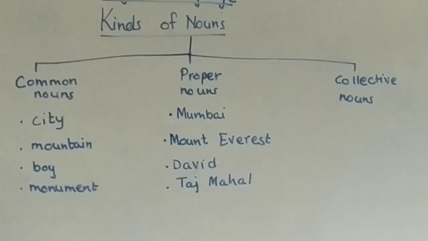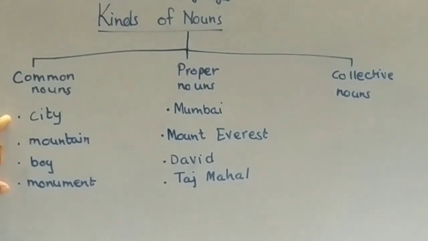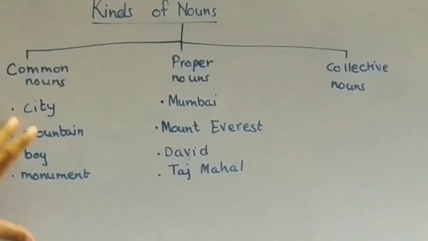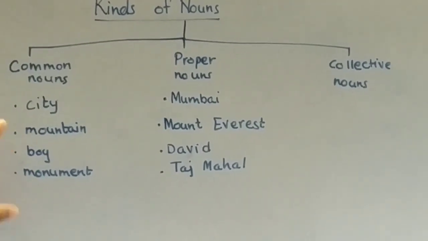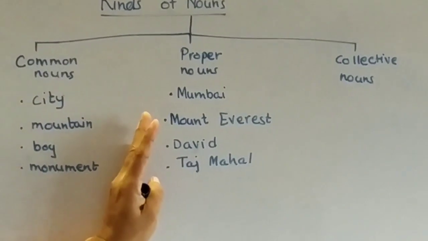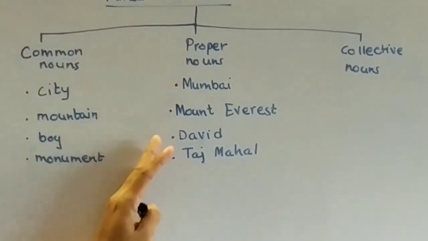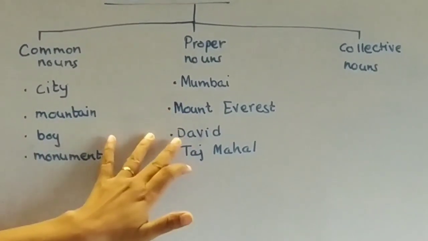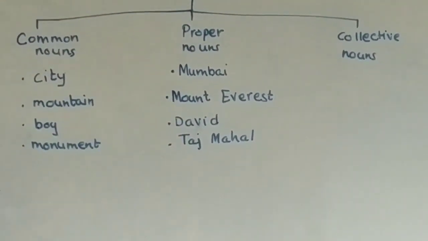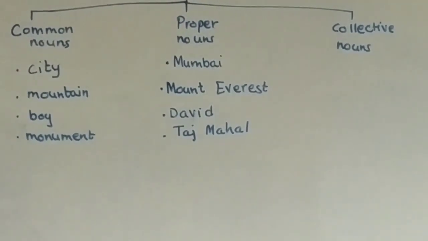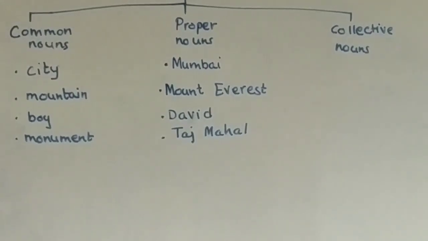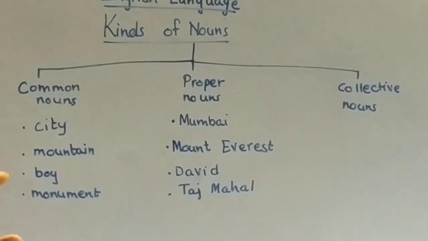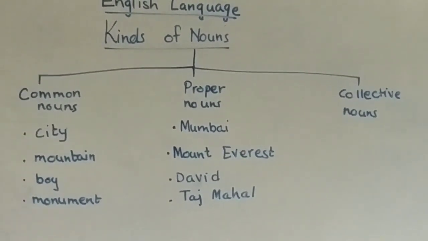So you see, city, mountain, boy, monument. These are all what? Common noun. And special name given to it is what? Proper noun. And notice here that proper noun always begins with capital letter. That special name given to that city, mountain, boy, monument, always begins with capital letter.